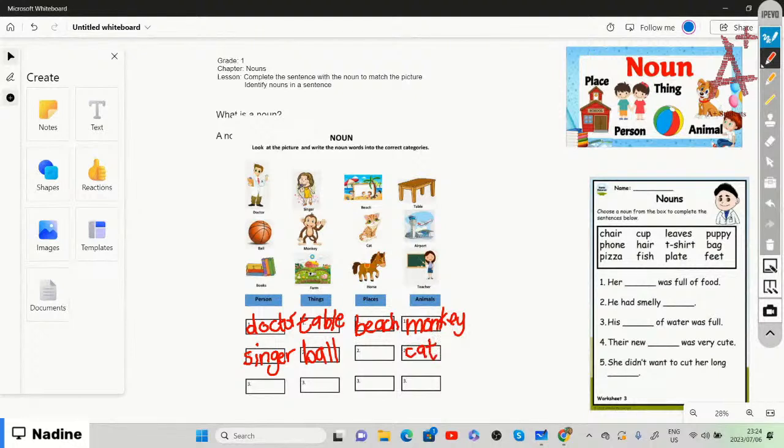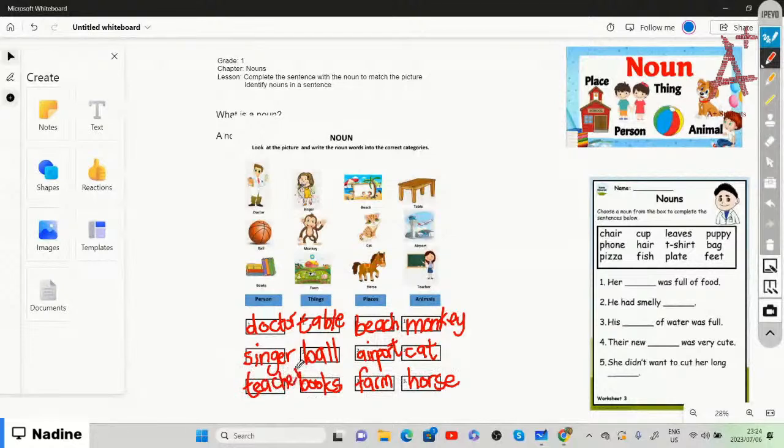The airport. Is the airport a person, a thing, a place, or an animal? We can clearly say that the airport is a place. I am going to the airport. It's a place that you're going to. Books refer to things, so books are things. Then we have farm, which is a place, horse, which is an animal, and the teacher is a person.